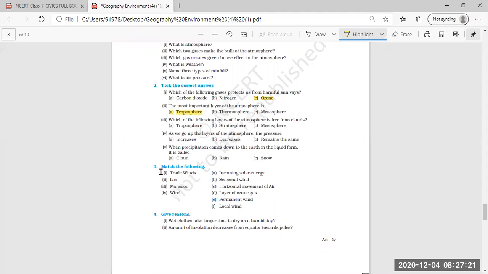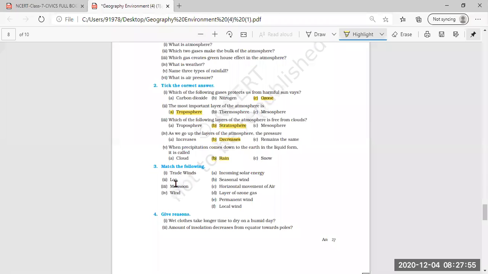You can underline just now also: which of the following layers of the atmosphere is free from clouds? It is the stratosphere. And as we go up the layers of the atmosphere, does the pressure increase, decrease, or remain the same? It decreases. And when precipitation comes down to the earth in the liquid form, just now we have understood in the lesson that it is in the form of rain. So you can underline this, tick the correct in the book itself.